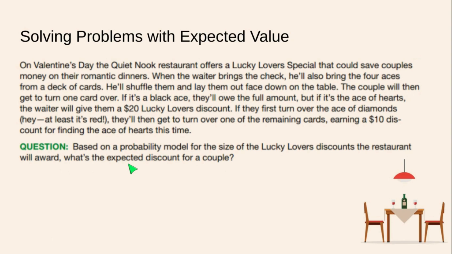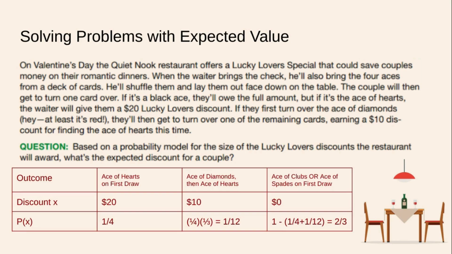Making the table for this takes a little bit of concentration, so I'm going to show you what the table would look like, what the probability model would look like. So here's a probability model you could use. We have 3 different outcomes. You get an ace of hearts on the first draw, you get an ace of diamonds followed by an ace of hearts, and an ace of clubs or ace of spades on the first draw. Those are the only 3 things that can happen in this scenario.